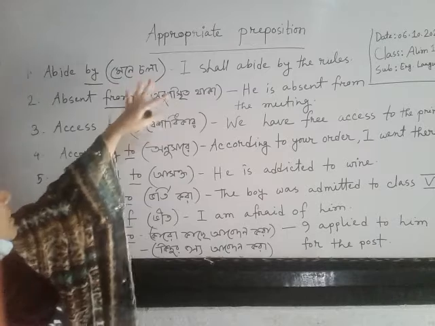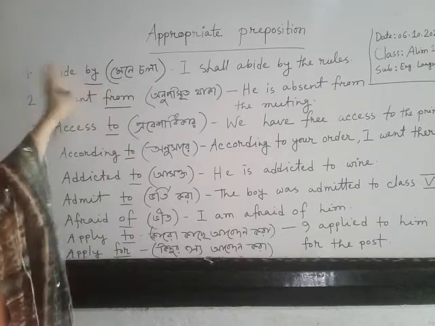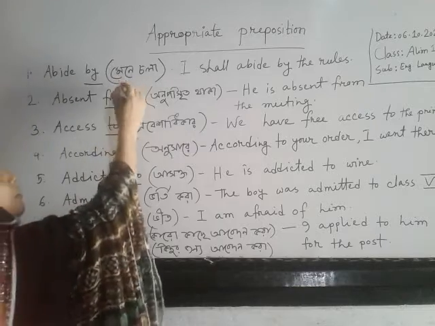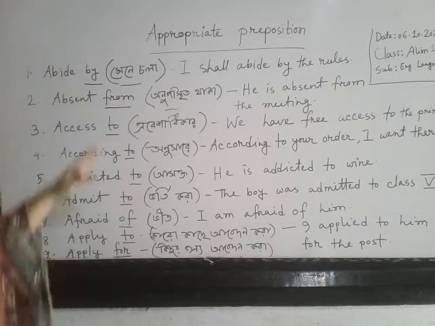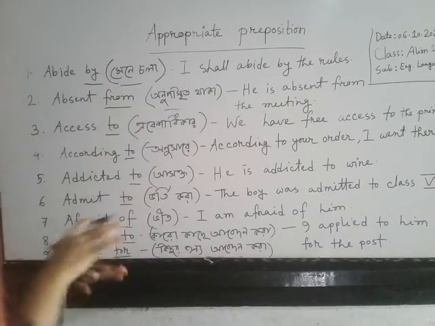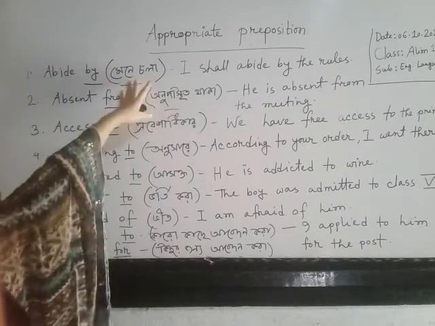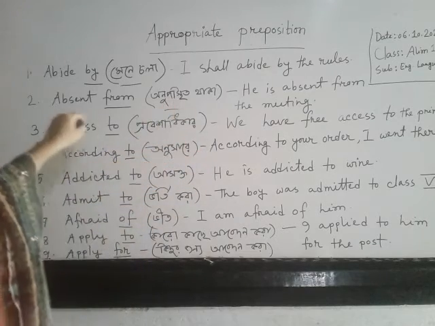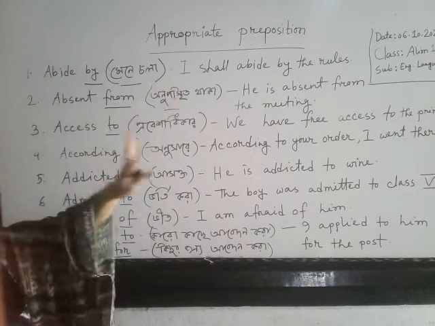And if you use here different preposition, then this meaning will be changed. So you have to use here this preposition for proper and perfect meaning in the sentence also. That's why they are called appropriate preposition.